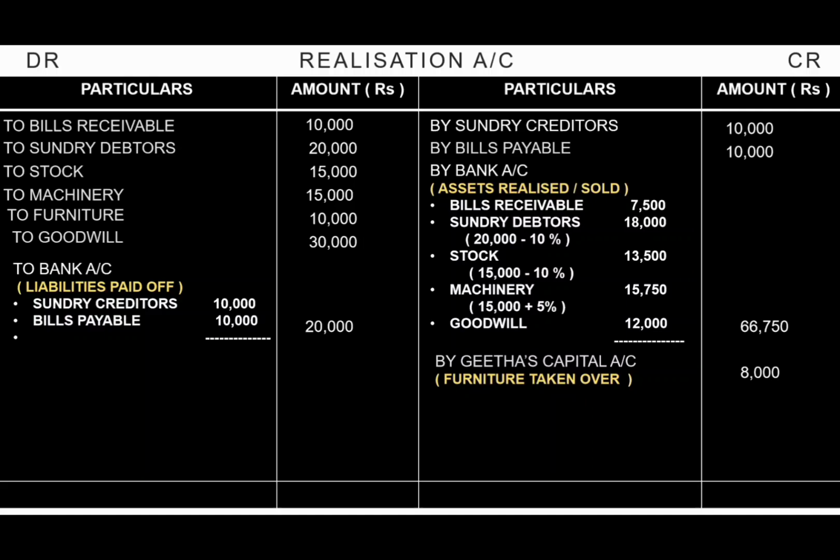Now, apart from these external liabilities, we are also paying dissolution expenses. So, dissolution expenses, when paid, again we write it as to bank account, realization expenses or dissolution expenses, that is rupees 600. So, these are the entries which will appear in the realization account.